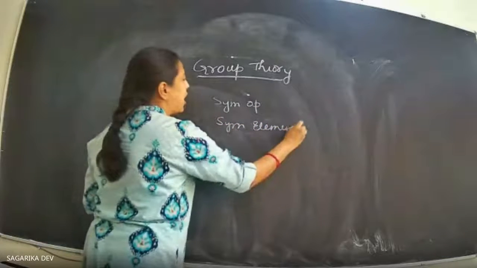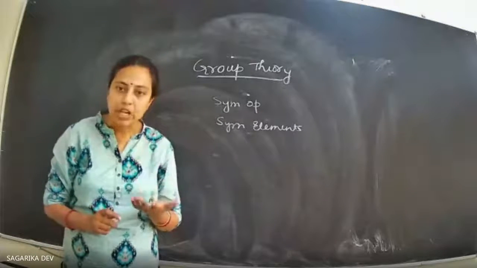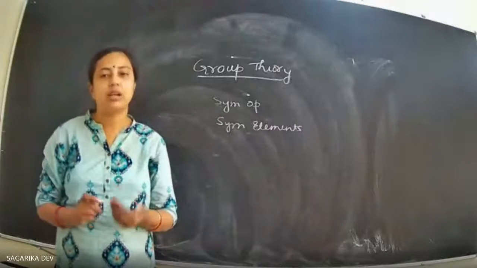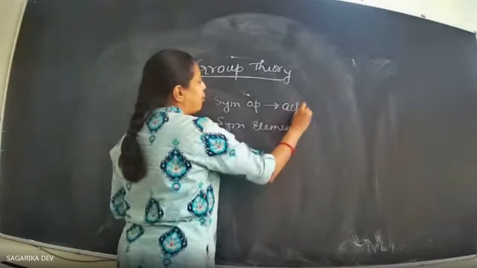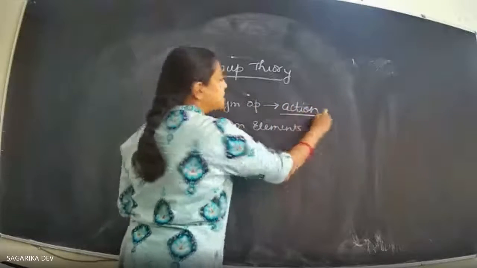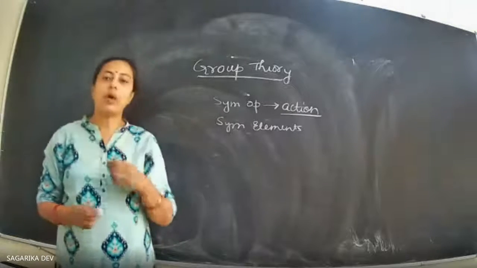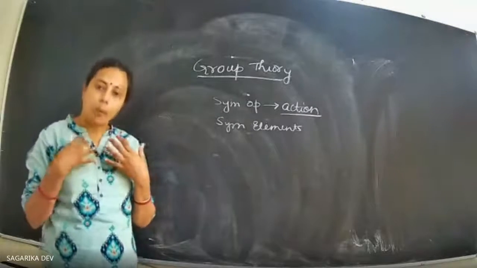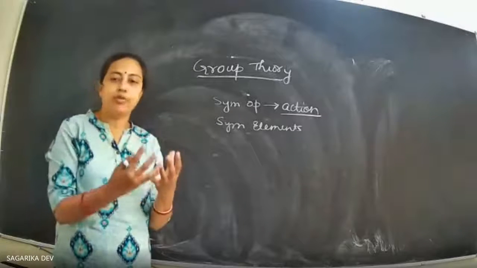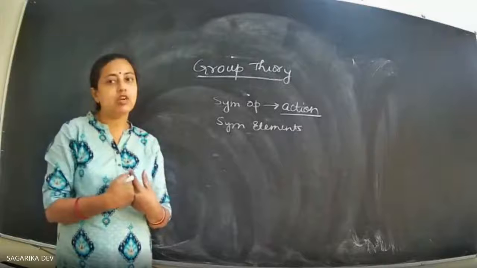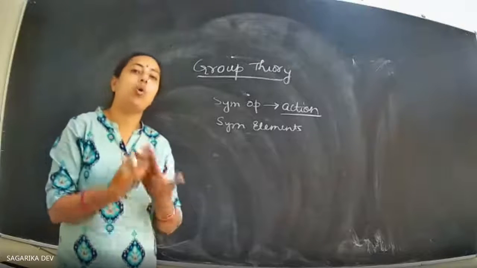Symmetry operations are actions like rotation, reflection, inversion. It's an action which produces an indistinguishable structure from your starting element. So any kind of operation which produces a structure indistinguishable from the parent one, we say it is a symmetry operation.